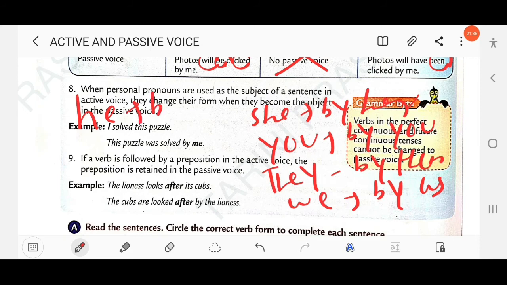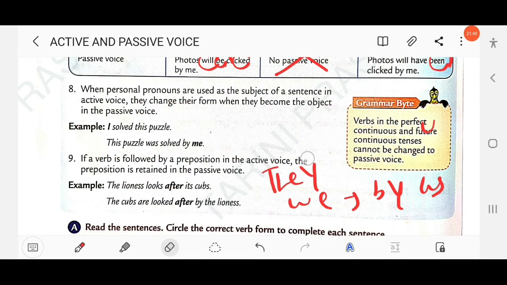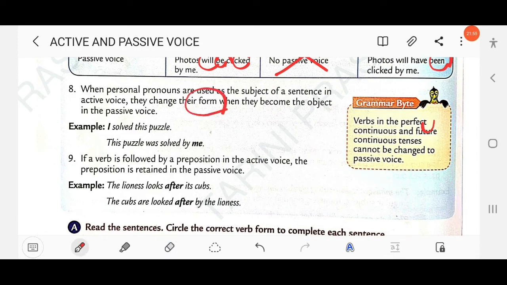He becomes by him. I becomes by me. Clear? So here rule number 8 says that when personal pronouns are used as the subject of a sentence in active voice, they change their form, right? I solved this puzzle. This puzzle was solved by me. So your I becomes by me.